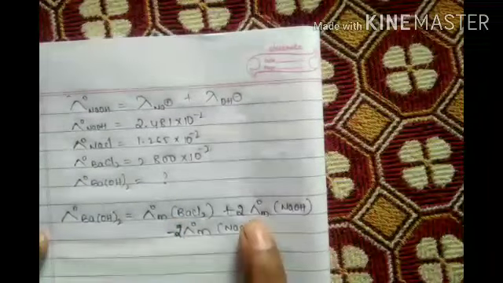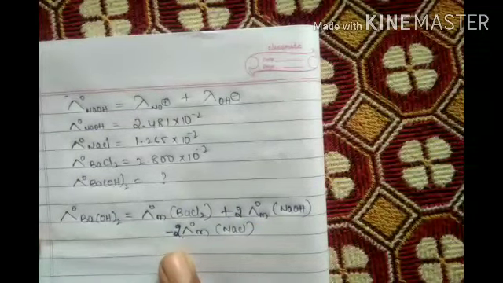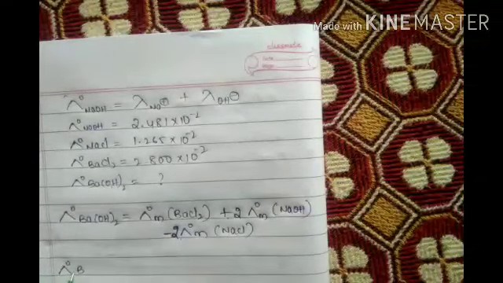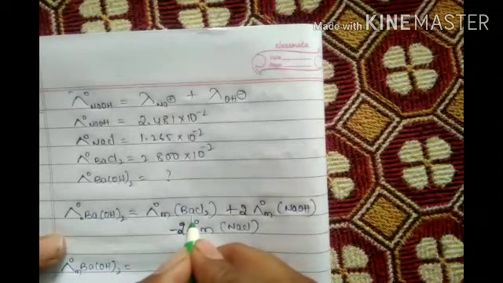So BaCl2 times add NaOH, 2 times remove NaCl. Okay, now let's take lambda naught m of Ba(OH)2 equals to BaCl2 plus 2 times NaOH minus 2 times NaCl. How much?